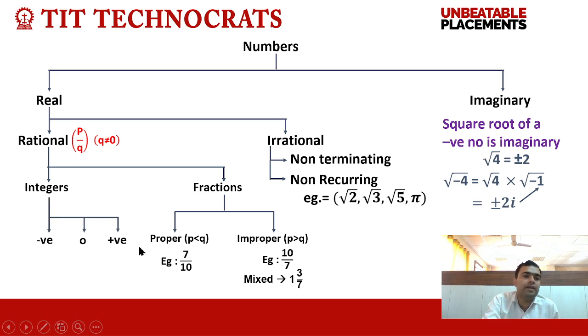Further, integers can be divided into three parts: negative integers, 0 and positive integers. Minus infinity to minus 1, minus 1, minus 2, minus 3, minus 4 up to minus infinity, these numbers are called negative integers. And 0 is neither positive nor negative. And 1, 2, 3, 4, 5, 6, all these numbers are called positive integers. Clear?